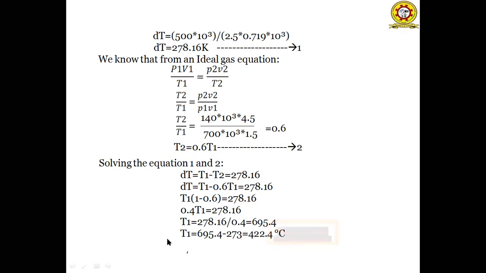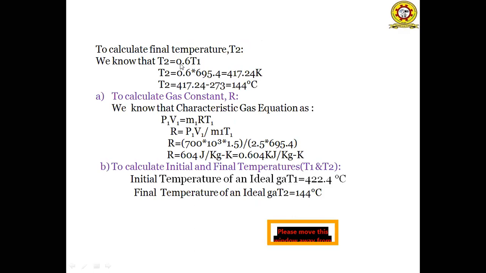We have to convert Kelvin in terms of degree centigrade. Minus 273 from Kelvin gives degrees centigrade. So 695.4 minus 273, we'll get 422.4 degrees centigrade. Now we have to calculate the final temperature T2, which from the second equation is 0.6 T1. We know the value of T1. Substituting it, we'll get the final temperature as 417.24 Kelvin. In terms of degree centigrade, that is 144 degrees centigrade.